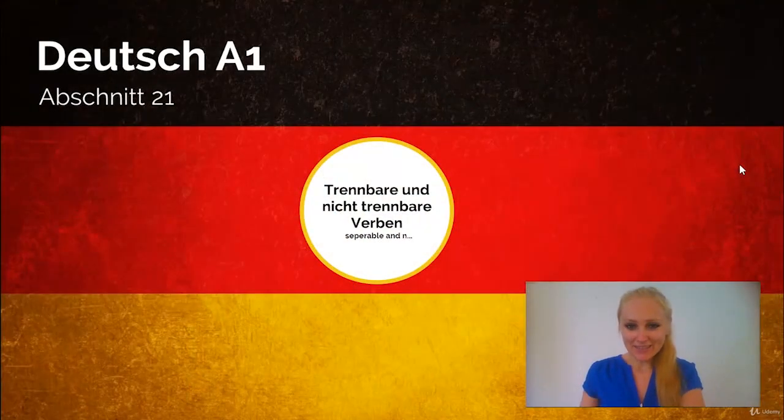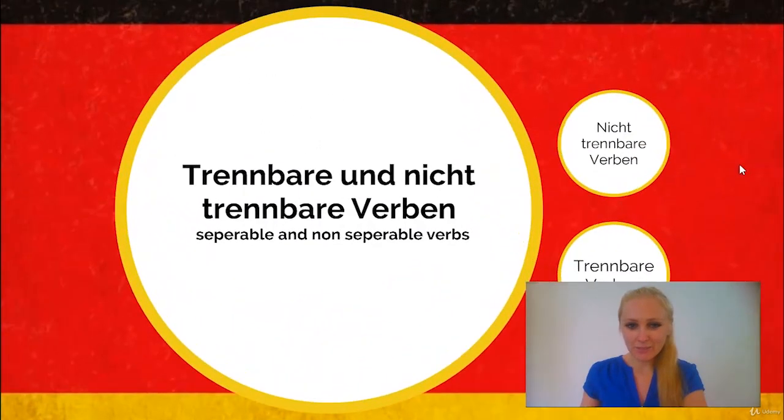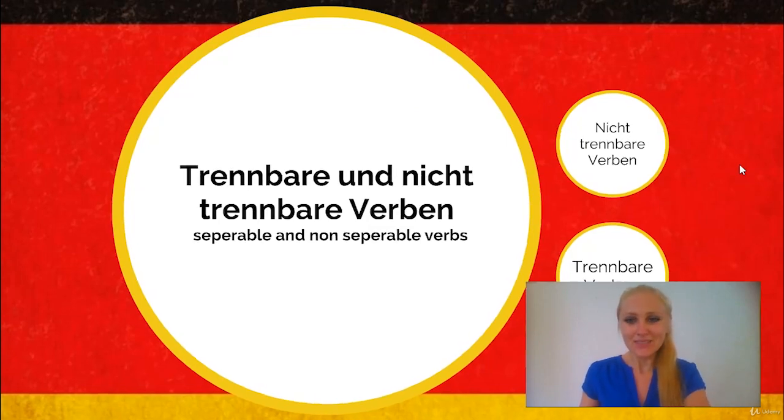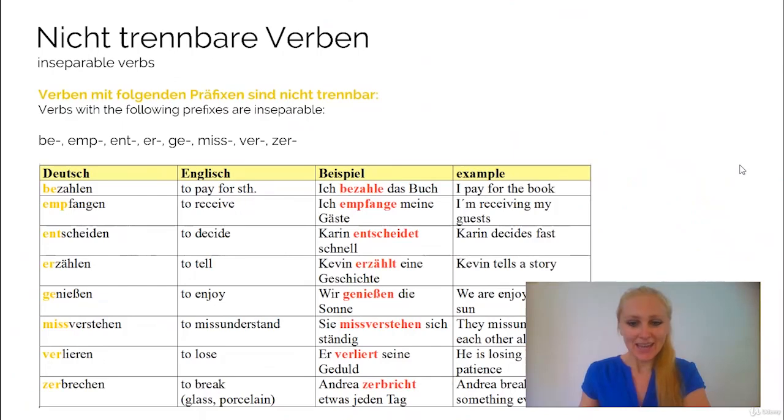This chapter is about the separable and non-separable verbs in German, also called trennbare und nicht trennbare Verben. So we have verbs that need to be separated when you start conjugating them. This is what that chapter is about. So let's start with the first slide, and on the first slide it is about the nicht trennbare Verben, which are the inseparable verbs.